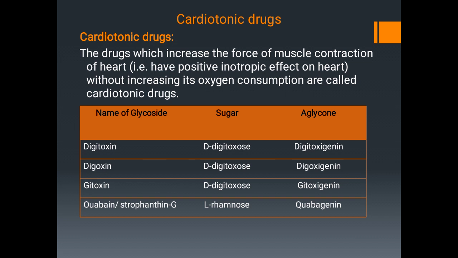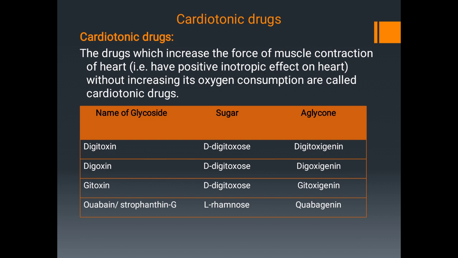Here in this table, we have enlisted examples of cardiac glycosides, that is name of cardiac glycoside, sugar part and aglycon part. First is digitoxin, second digoxin and third one is gitoxin.